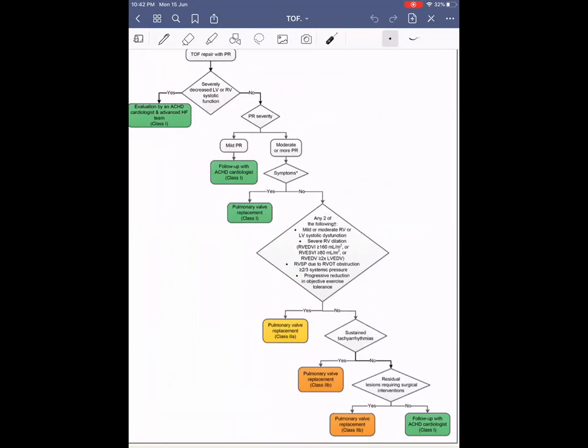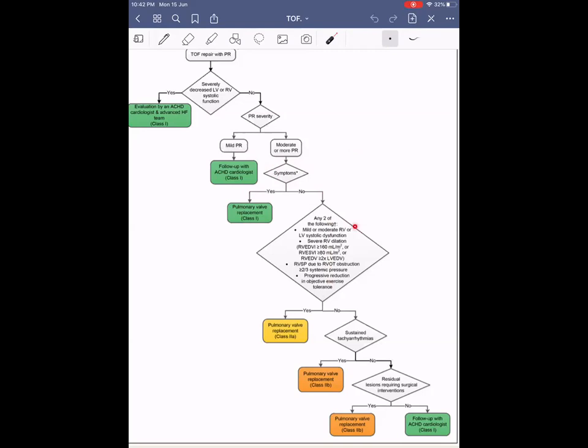If not, and severe PR is present and the patient is not symptomatic, then we look at whether it is mild PR or moderate PR. If it is mild PR, just follow-up is sufficient. If it is moderate or severe PR and the patient is having symptoms, it is a class 1 indication. Moderate and severe PR and not having symptoms, then we have to look for other factors like RV dilatation, regurgitant fraction, and other things.